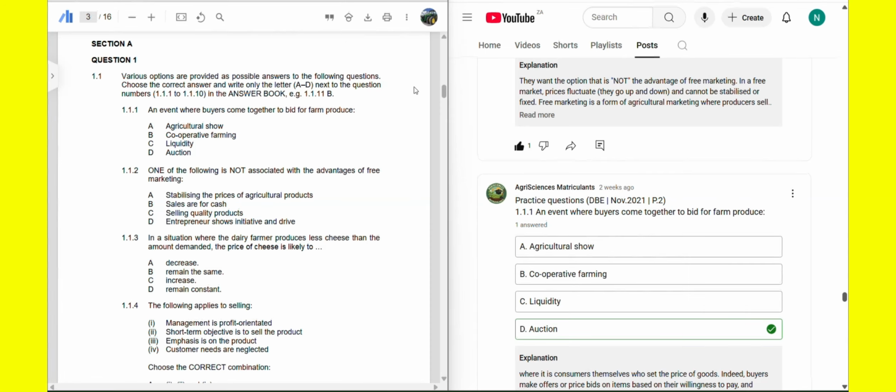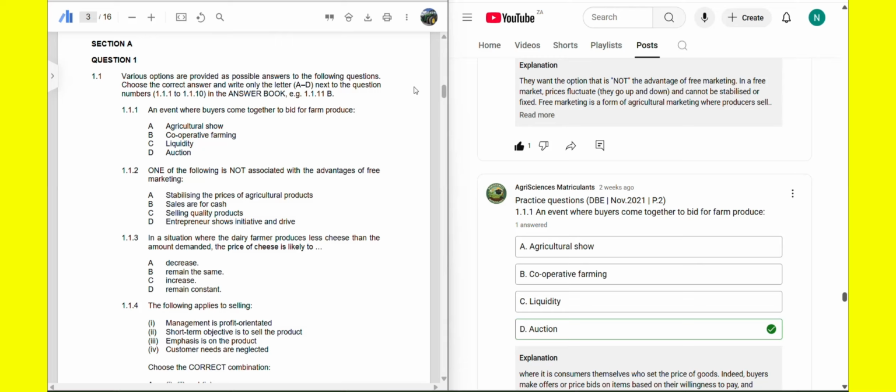An event where buyers come together to bid for farm produce. Farm produce is those vegetables. These are raw items that are not processed. For example, tomatoes, fresh tomatoes from the farm, or fresh potatoes from the farm.